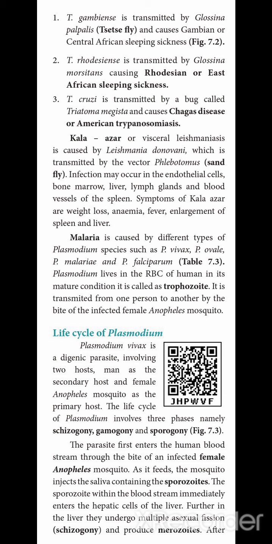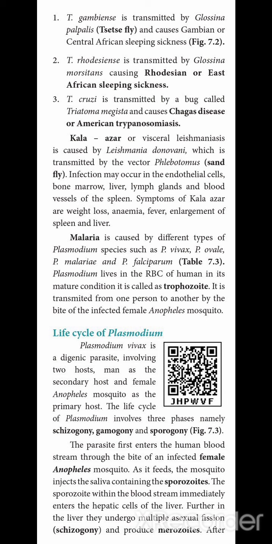Next one is fever and enlargement of spleen. Enlargement of the spleen is otherwise called splenomegaly, and also of the liver. So the next one is malaria. Malaria is caused by 4 different types of malarial species.